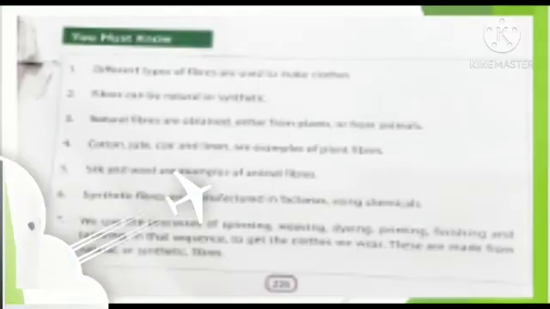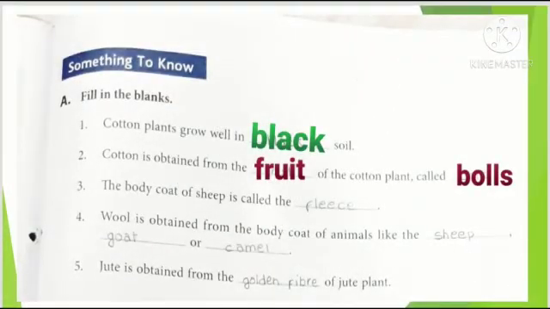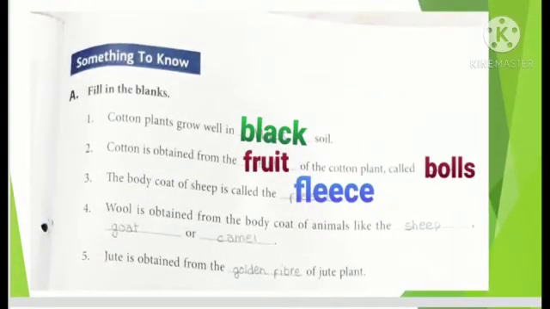Now we are going to do the back exercises. First one is the fill in the blanks. Number one, cotton plants grow well in which type of soil? Black. Are you ready for second? Cotton is obtained from the dash of the cotton plant called dash. Answer is fruit of the cotton plant called the balls. Now the third one, the body coat of sheep is called what? Answer is fleece.